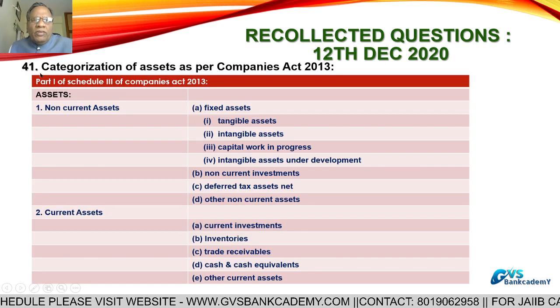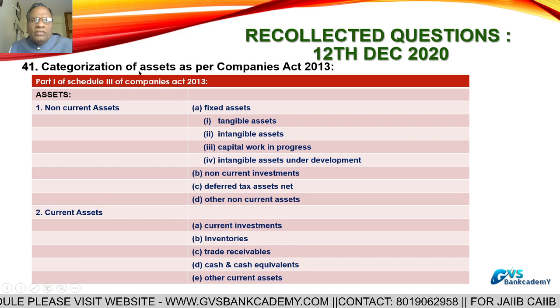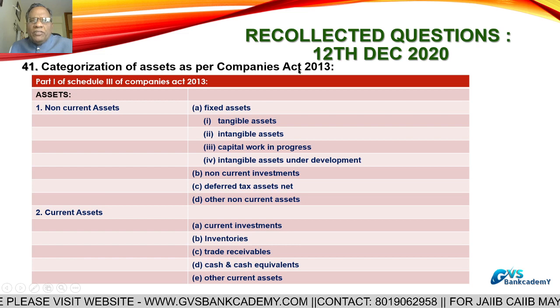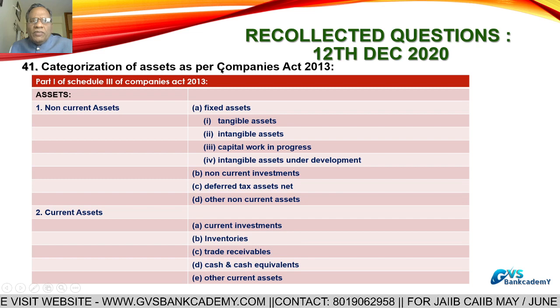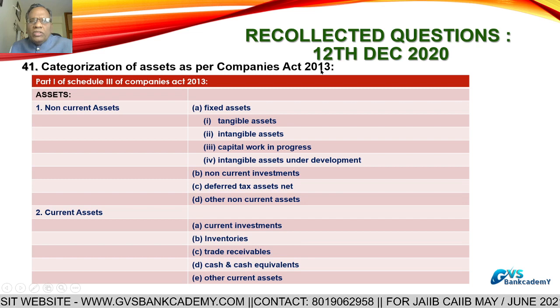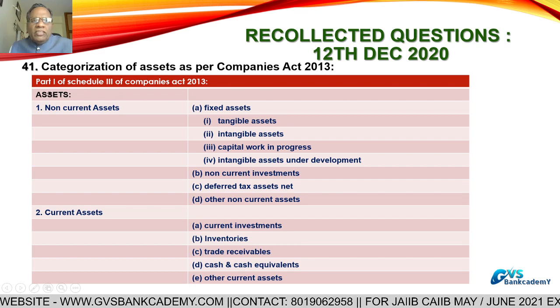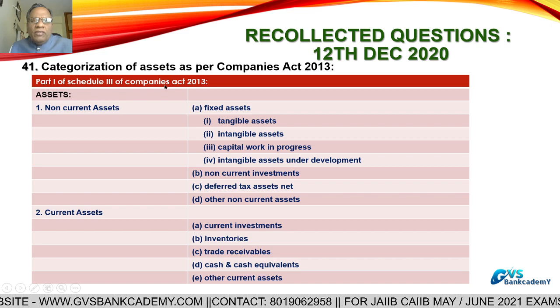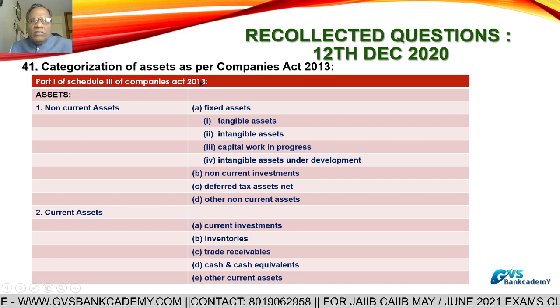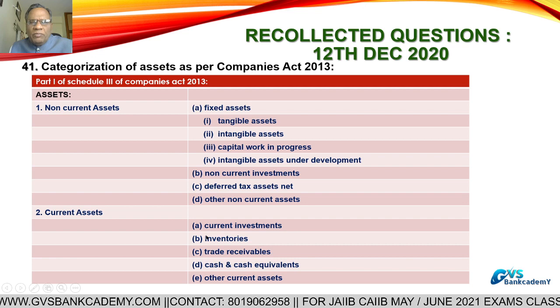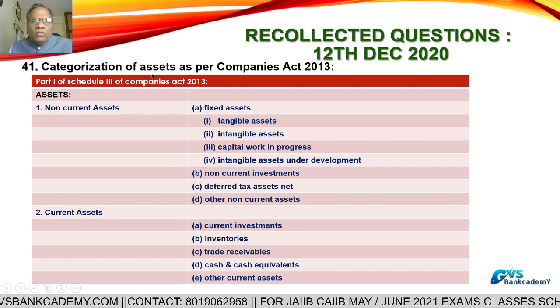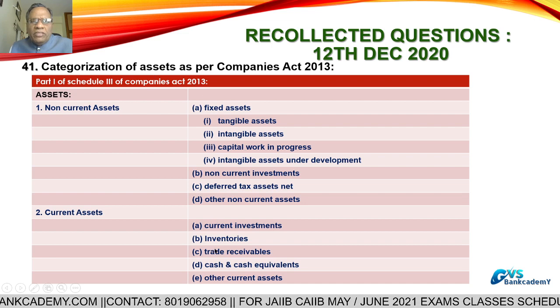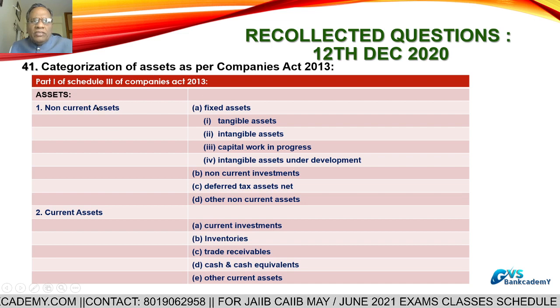Question number 41. This is categorization of assets of a company under Companies Act 2013. This is as per Part 1, Schedule 3 of Companies Act 2013. This is very important for the participants, and also you have to know the meaning and presentation of company accounts assets.